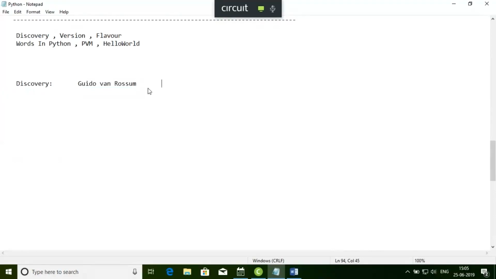He was working at an organization named CWI, which is Centrum Wiskunde & Informatica in Netherlands. So when working on particular shell applications, at that time he came up with this Python